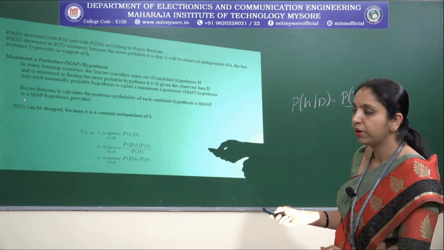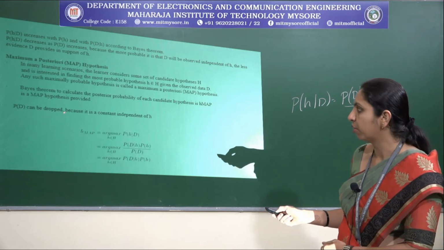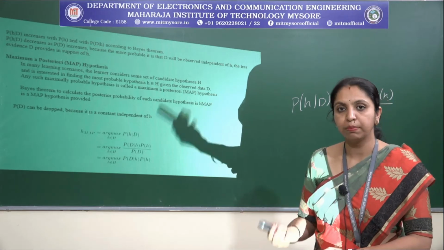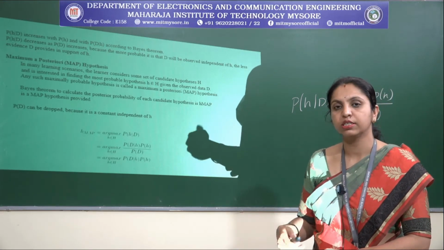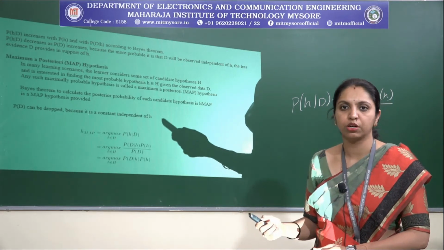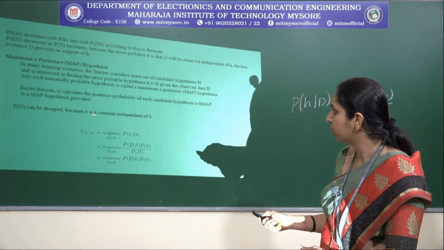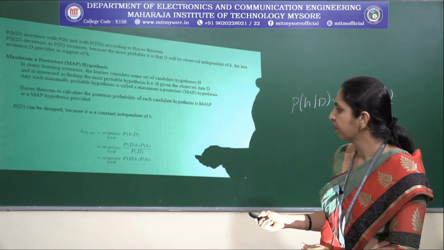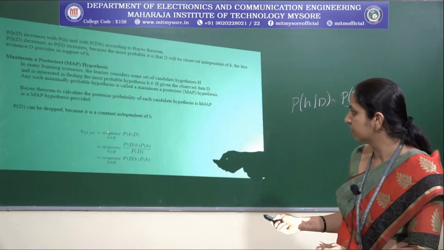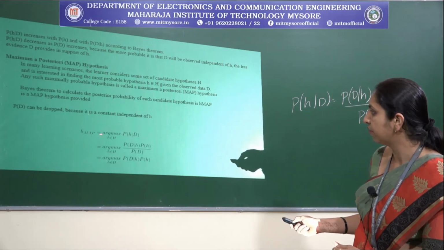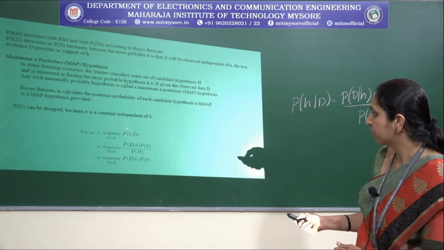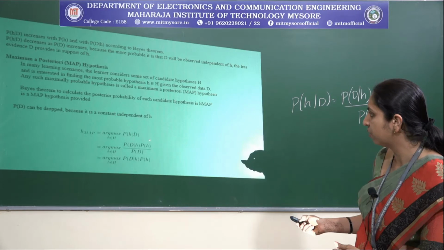And this probability of D can be dropped. As I have already told, here it is just evidence, and it is independent of the hypothesis. Since it is independent of the hypothesis, we can drop probability of D because it is constant. As I said, it is independent of H. And if we consider the equation, HMAP is equal to argmax of probability of H given D.